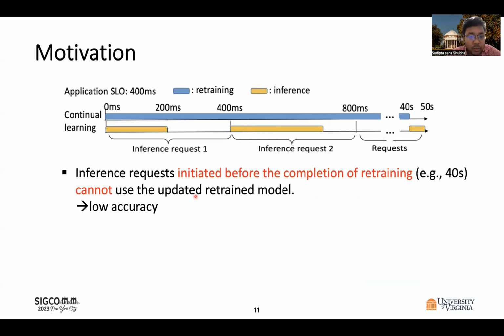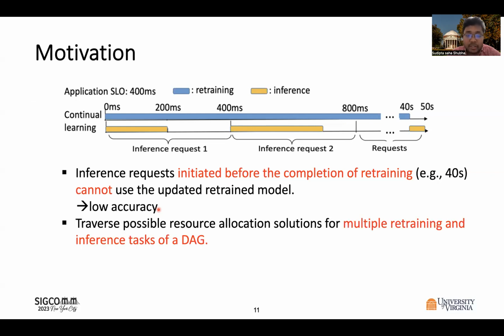So to solve this, we can allocate more GPU resource to retraining to make the retraining faster. However, it takes away resource from inference, and as a result, the inference latency SLO violation increases. Also, the existing method traverses possible resource allocation solutions for multiple retraining and inference tasks of a DAG, which increases the inference latency and in turn the latency SLO violation.